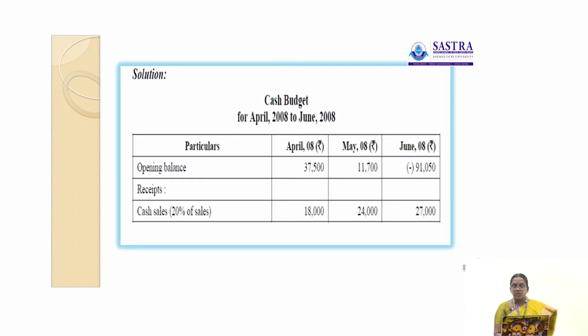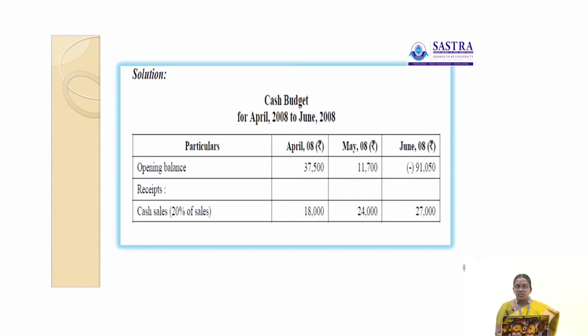Here we have to prepare the 3 months period, April 2008, May 2008 and June 2008. Here first one is opening balance. Opening balance was given in the month of April 2008, 37,500. A cash sales. So, 20% of sales is cash sales. So, 20% of that amount, 18,000.